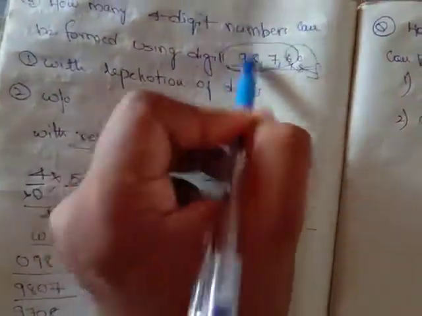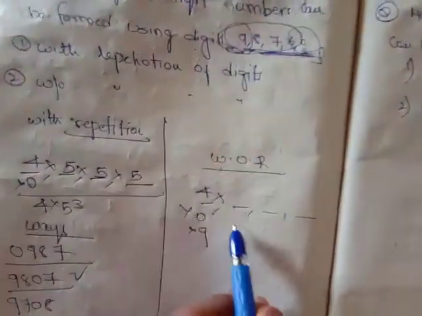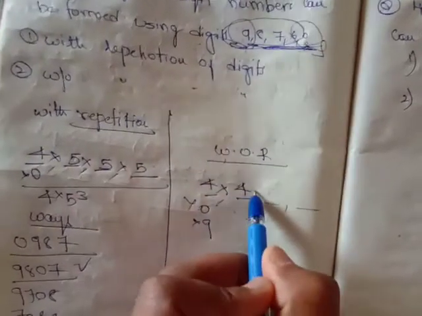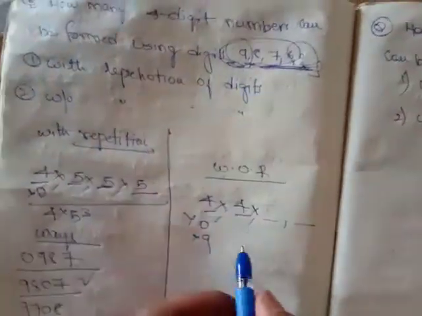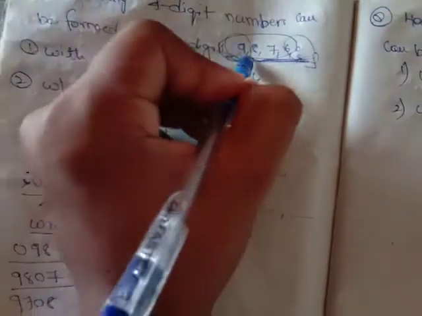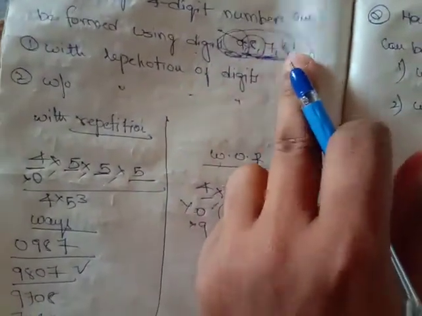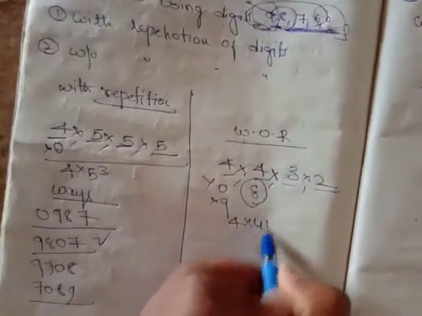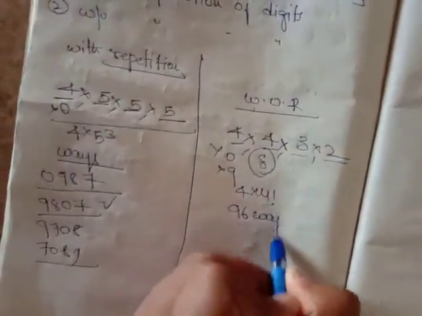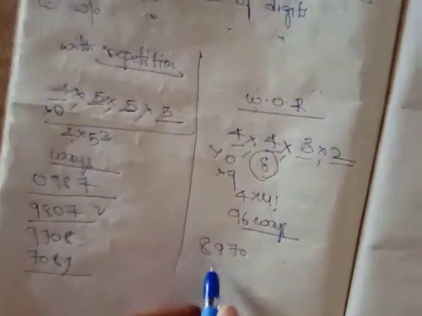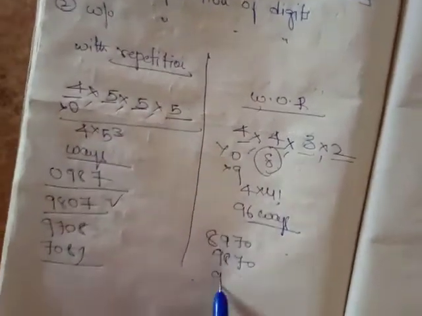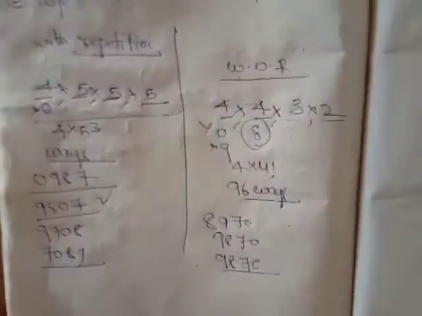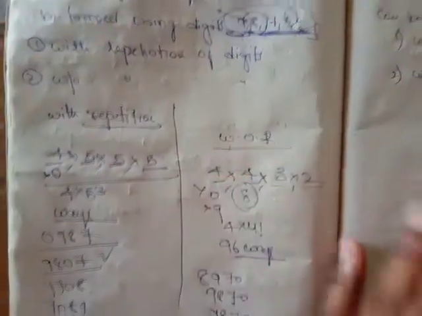So 9 is gone. How many digits are there now? Without repetition, 9 should not be repeated here. So it has 4 digits, 4 chances. Let me assume that I kept 8 here. So 8 is gone. How many digits are remaining? 7, 6, 0. I can keep here 3, and here 2. So 4 into 4 factorial, which is nothing but 96 ways. Like 8970, 9870, 9876. So 96 ways the numbers can be formed without repetition of digits.